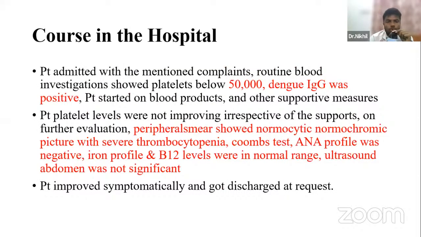Going to the course in the hospital, the patient was admitted with the mentioned complaints. Routine blood investigation showed a platelet count below 50,000. Dengue IgG was positive. The patient was started on blood products and other supportive measures. The platelet levels were not improving irrespective of the support. On further evaluation, the peripheral smear showed normocytic normochromic anemia with a picture of severe thrombocytopenia. Coombs test and ANA profile were negative. Iron profile and everything else were in the normal range. Ultrasound was not significant. The patient improved symptomatically and was discharged at request.